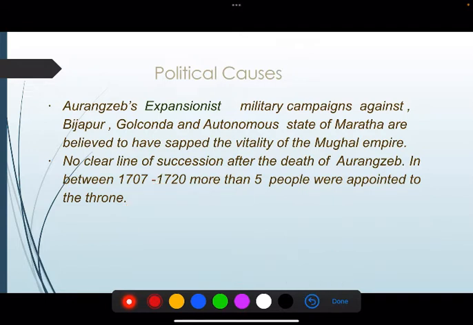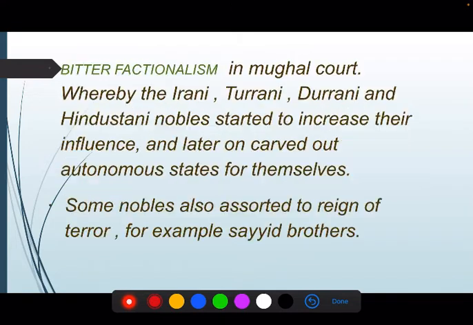One is Aurangzeb's expansionist military campaign, another is war of succession. Then bitter factionalism. I told you that not only were emperors and their successors fighting among themselves, but nobles also started having their own aspiration to rule an autonomous state.